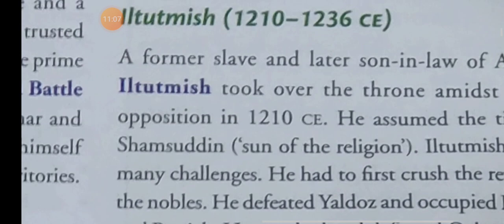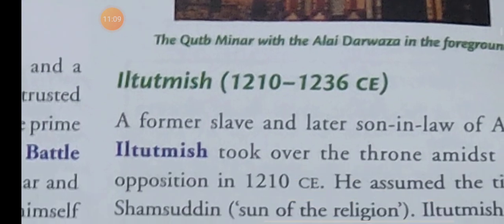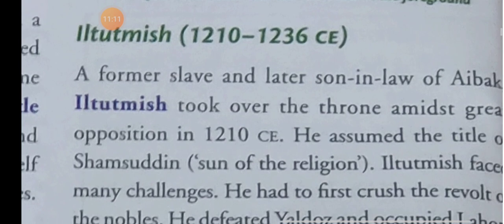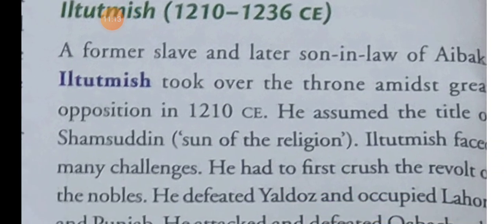Now, next one is Iltutmish. A former slave and later son-in-law of Aibak, Iltutmish took over the throne of Delhi after the death of Qutbuddin Aibak.